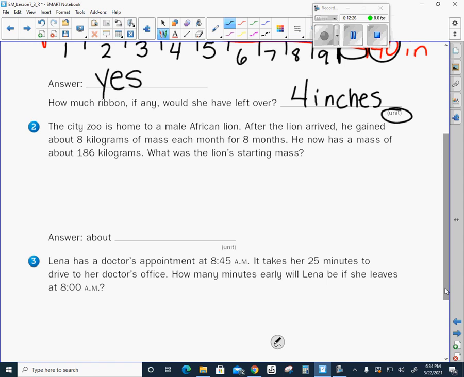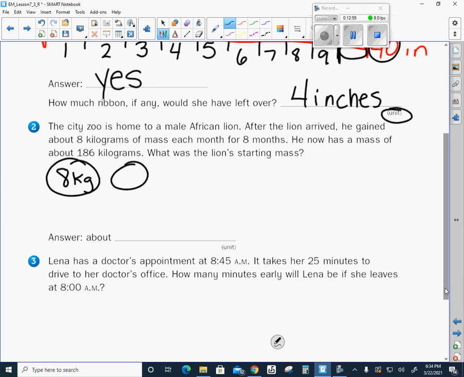All right, if you have not solved this problem yet or tried to, I want you to pause the video first. But if you've already attempted it, let's look to see how well you did. So again, let's see if I can start drawing a picture. After the lion arrived, he gained about 8 kilograms of mass each month for 8 months. So I know he gained 8 kilograms, and that's how much he was gaining each month for 8 months.